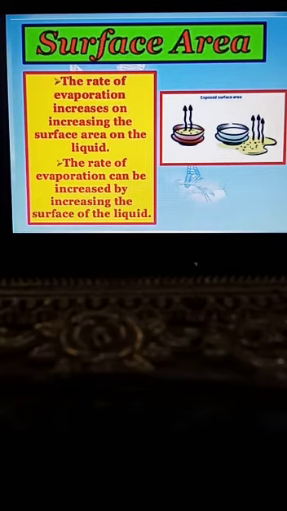The rate of evaporation increases with the increase of the surface area of the liquid. So the main point is, the larger the exposed surface area, the higher the rate of evaporation will be.